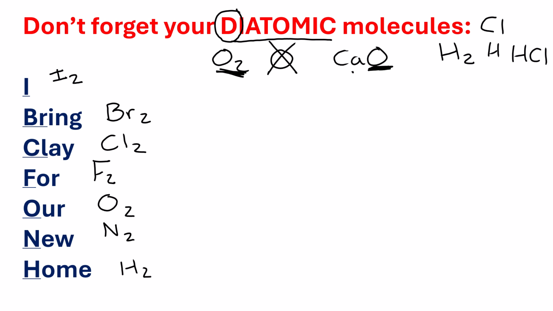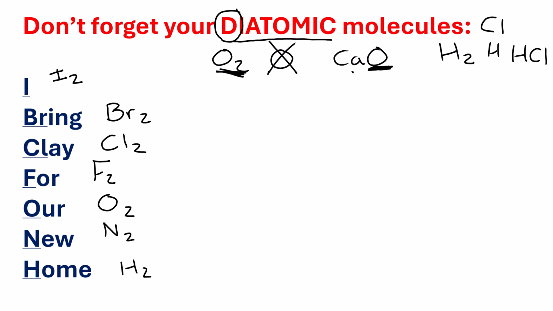These are the 7 elements you have to know off by heart that exist as 2's. If you do not know this, you will not be able to balance chemical equations because you will just write Cl instead of Cl2. So please make sure you're knowing your diatomic molecules so that you can balance properly. Okay, so this is the first thing you need to make sure you're knowing.